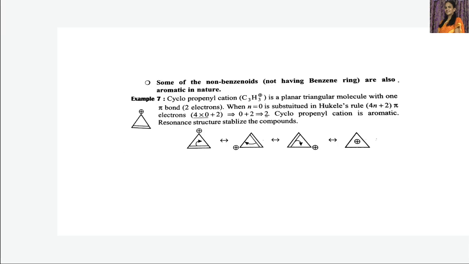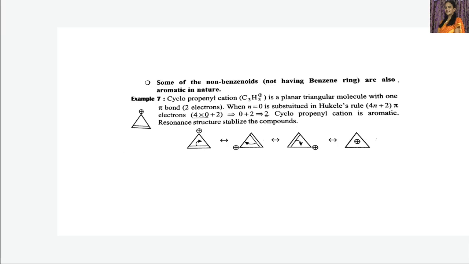In this cyclopropenyl cation, there is 1 carbon, 2 carbon, 3 carbon. Here it has 1 hydrogen, and here also 1 hydrogen. If 2 hydrogens are there, then it is known as cyclopropene. From that, 1 hydride, H minus, is removed, not a proton.